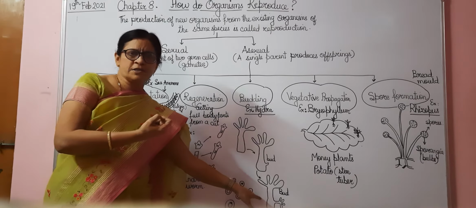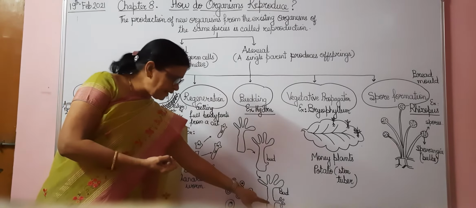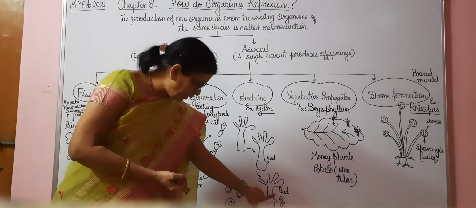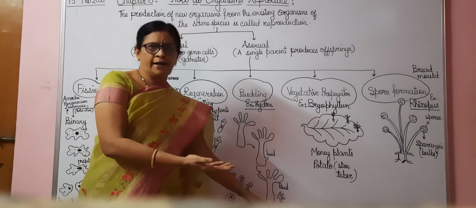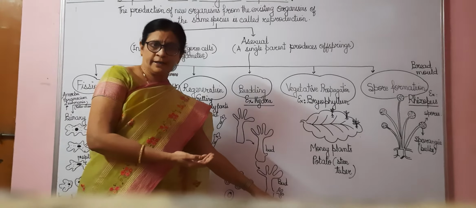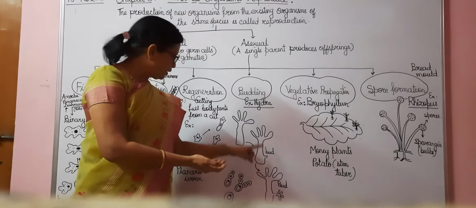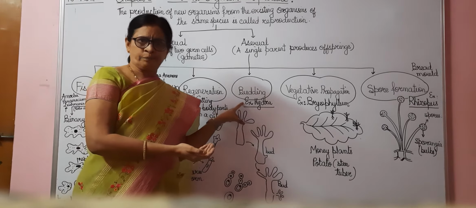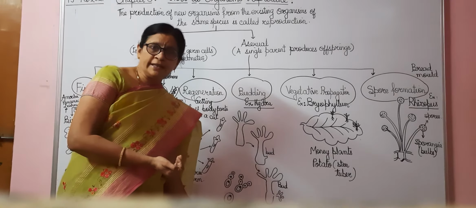It develops the tentacles and grows into a small hydra, and after that hydra is fully grown, this bud breaks. If it breaks, it forms a new hydra from that particular bud, and because of the bud, a new hydra is formed, and therefore this method is called what? Budding.